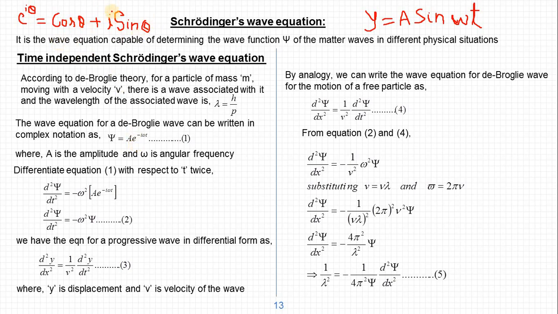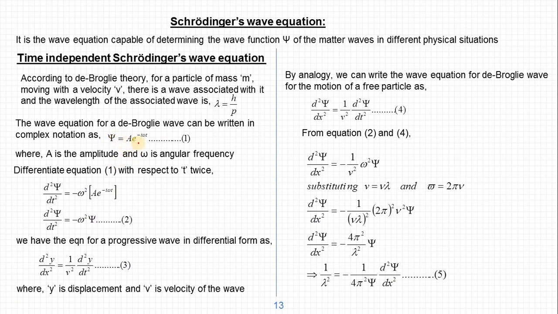So the sum of two waves which is imaginary, not real, because i is involved in this equation, represents a compound complex wave function. Therefore, to represent a matter wave, we use a into e power minus i omega t, which is a complex compound wave function.